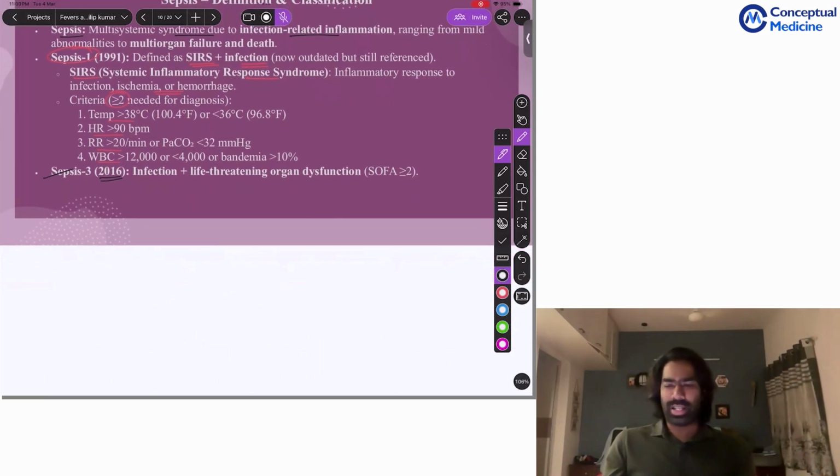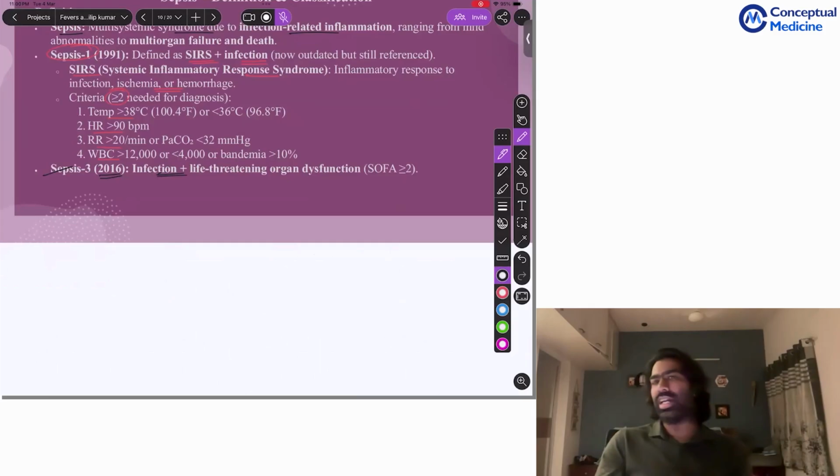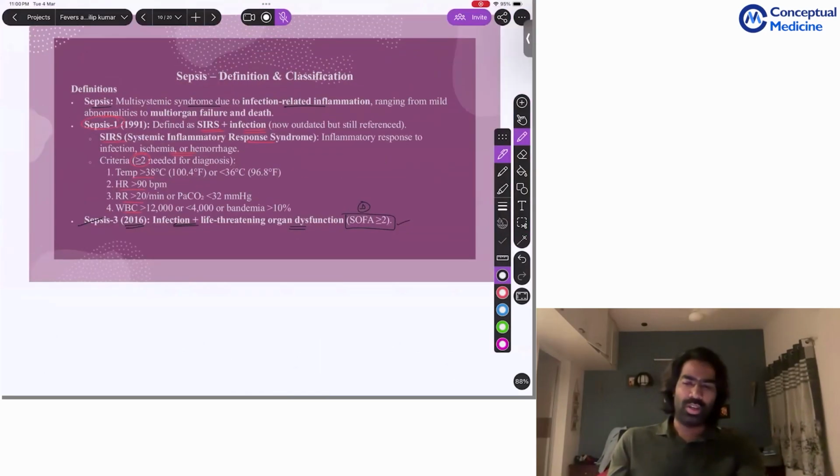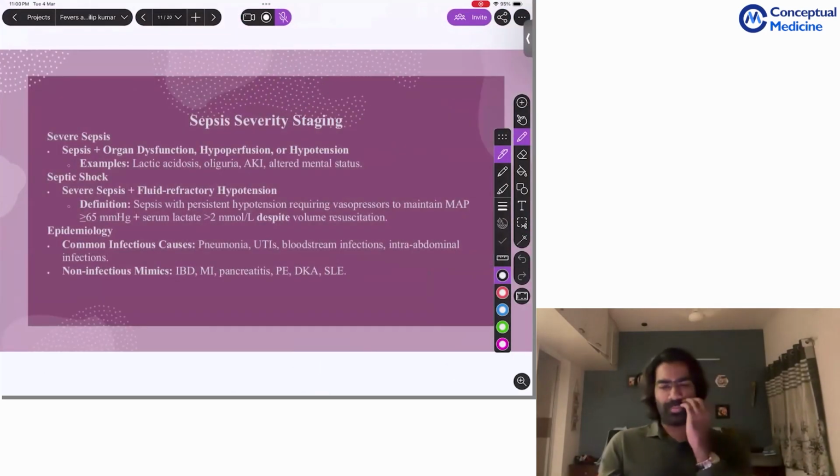But this is outdated. As I said, currently we are using the Sepsis-3 definition updated in 2016, which is nothing but infection in the presence of a life-threatening organ dysfunction, which is defined as a SOFA score of more than or equal to 2, or we can say a change in SOFA score of more than or equal to 2. What is SOFA? It is the sequential organ failure assessment score. So we're going to look at the SOFA scores now.